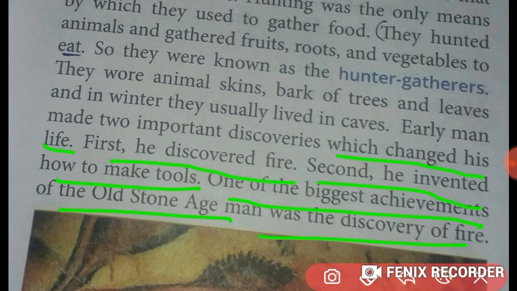Student, now listen carefully. Children, do you know what is the meaning of Paleolithic? Yes, Paleo means old and lithos means stone. Children, this word Paleolithic is derived from two Greek words. This period also has been divided into three categories: Lower Paleolithic, Middle Paleolithic and Upper Paleolithic. Understood? Children,